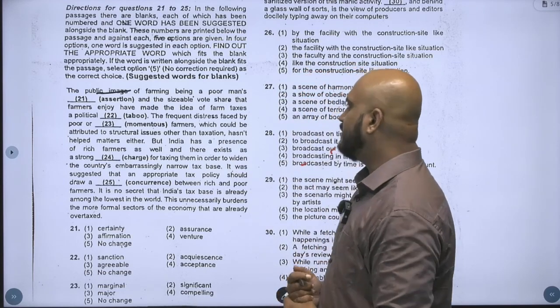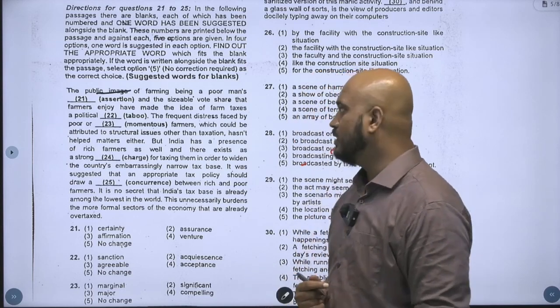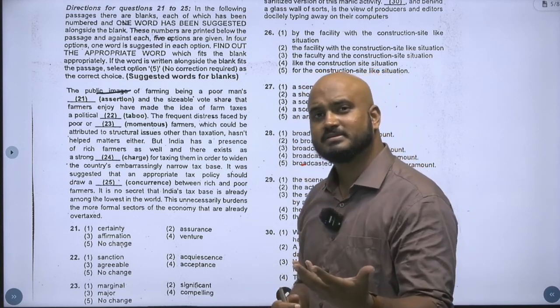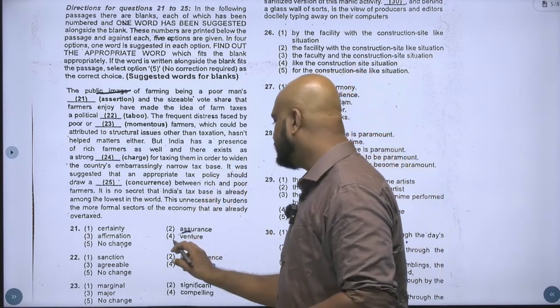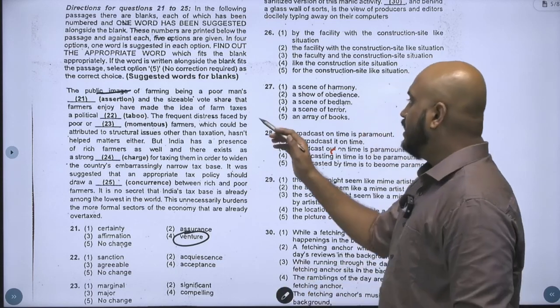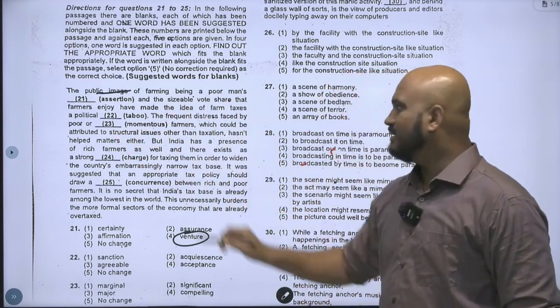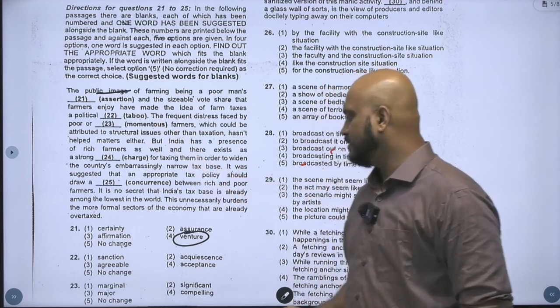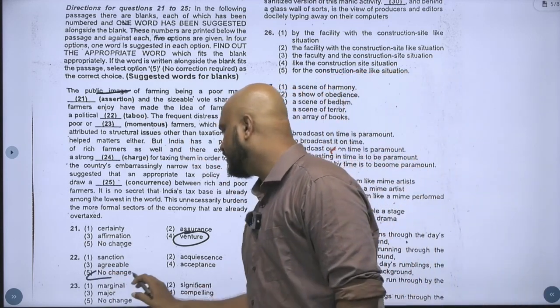The public image of farming being a poor man's occupation and its sizable vote share. So the blank should be something related to the farmers, it is their job. So the right answer is venture. Okay, certainty, affirmation, assurance don't fit. Farmers and have made the idea of farm taxes a political dash. It means they are giving you hints. Political, many people will struggle here, but it's a new concept. The right answer is option number 5, no change.